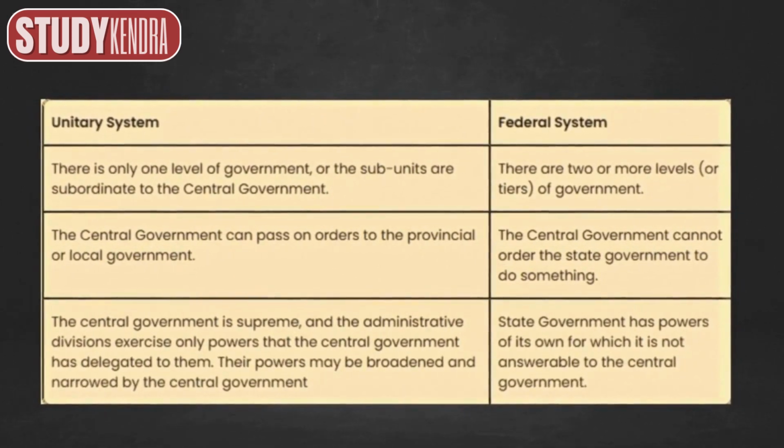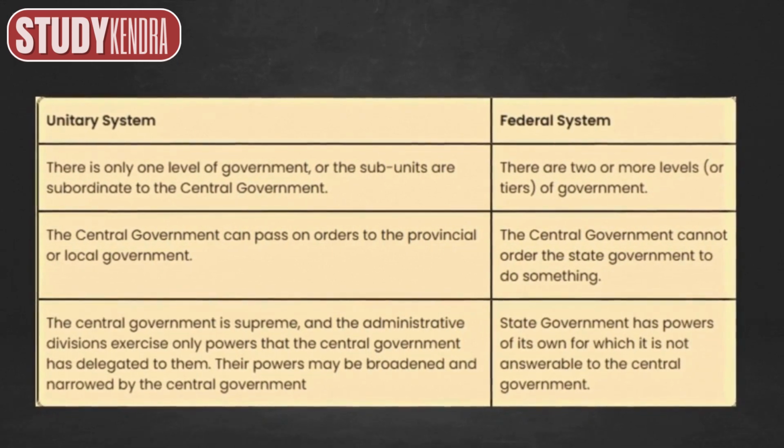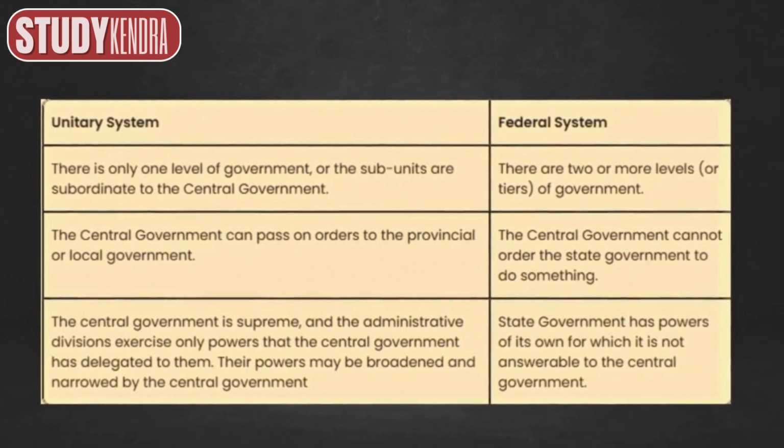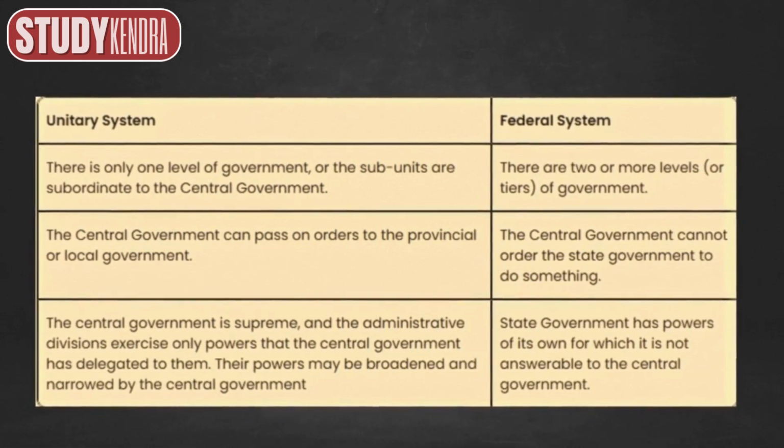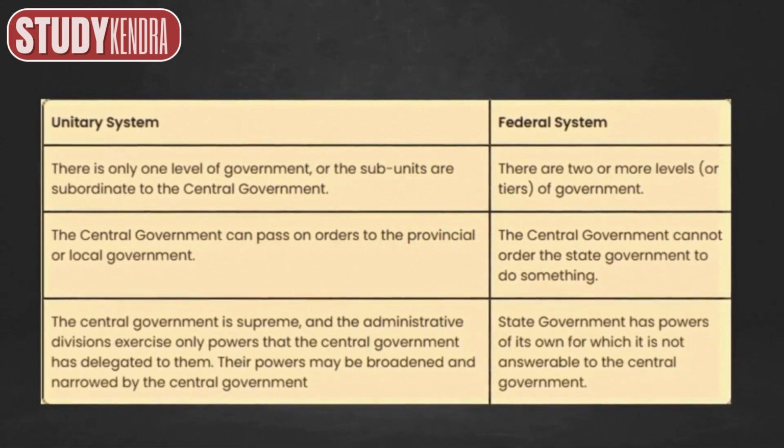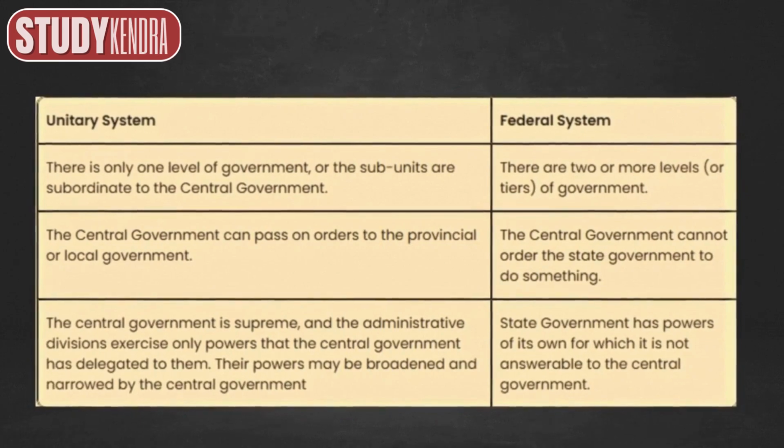Federal system. There are two or more levels, or tiers, of government. The central government cannot order the state government to do something. State government has powers of its own for which it is not answerable to the central government.